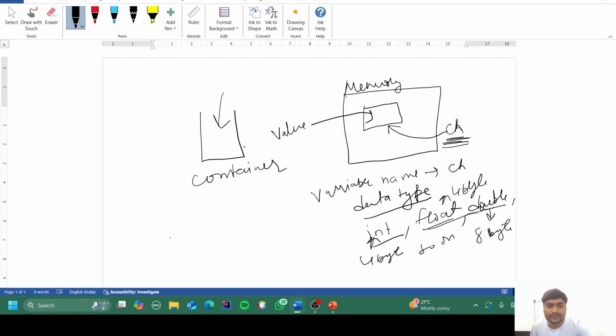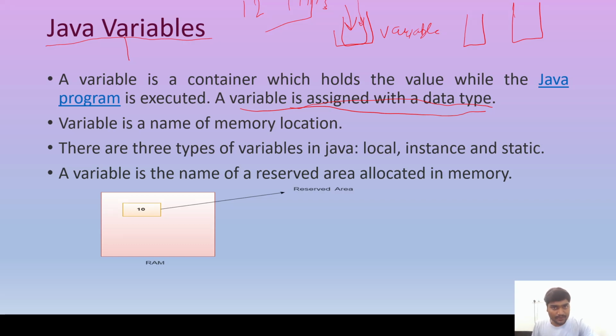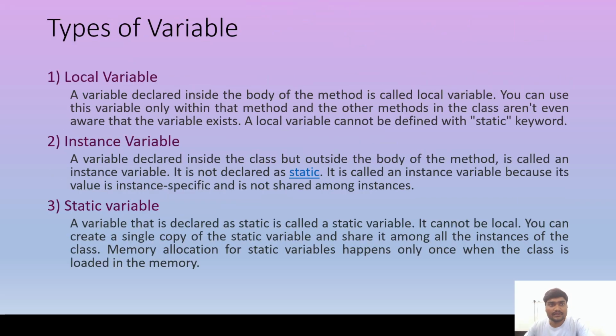Suppose we are writing here the variable int ch = 5. So the value is 5, and this ch is of int data type. How much space is needed? 4 bytes for storing this particular value. So a variable is nothing but a container which stores a value inside it. A variable is the name of a memory location. And as for the types of variable, there are basically three: local, instance, and static.